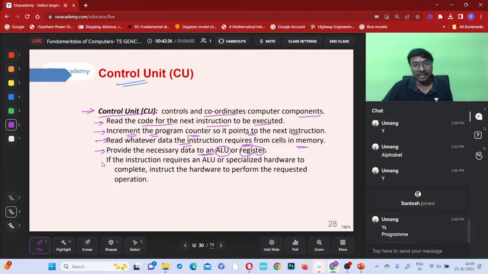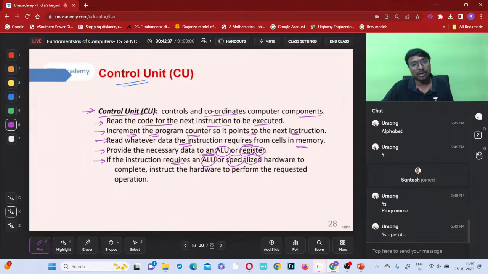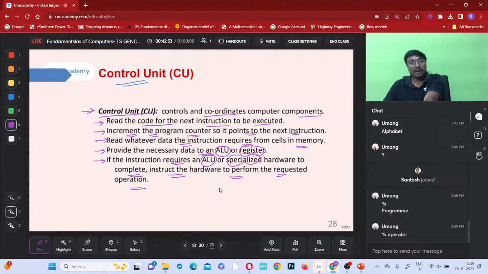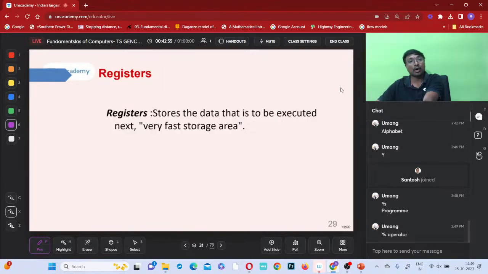Okay, and a register also, right? Which data is to be stored for the next operation? Who will decide? This control unit only. If the instruction requires an ALU or specialized hardware to complete, it instructs the hardware to perform the required operation, right? So its main duty is to instruct the hardware to perform the required operation, whatever operation is required, right?